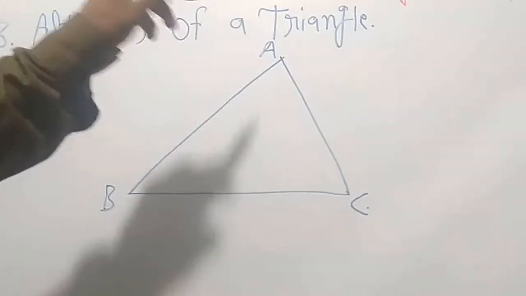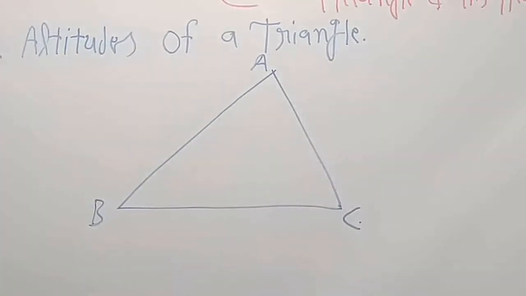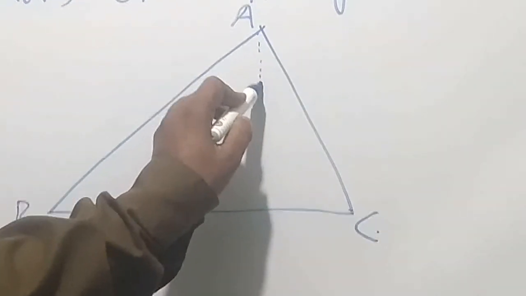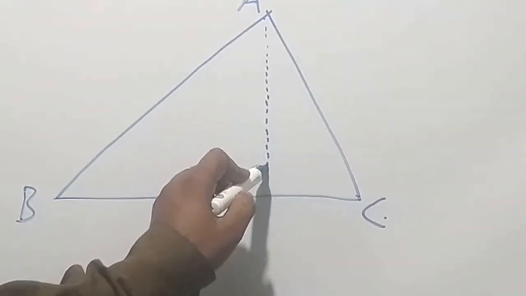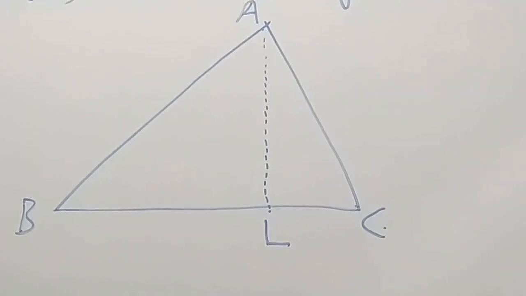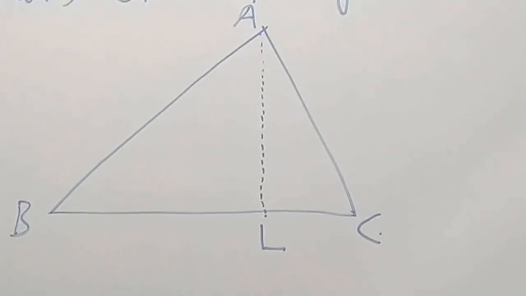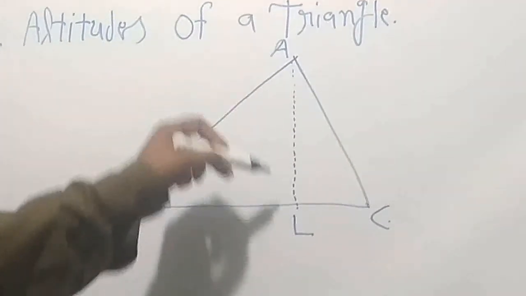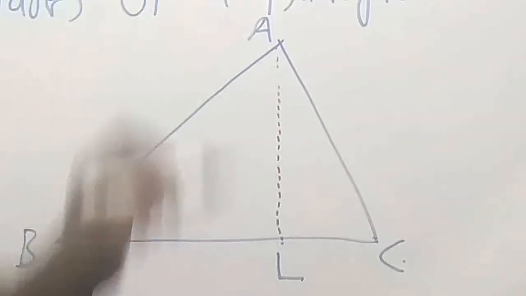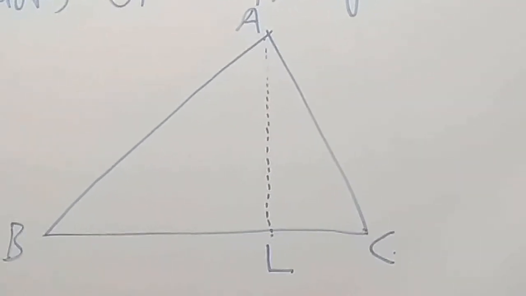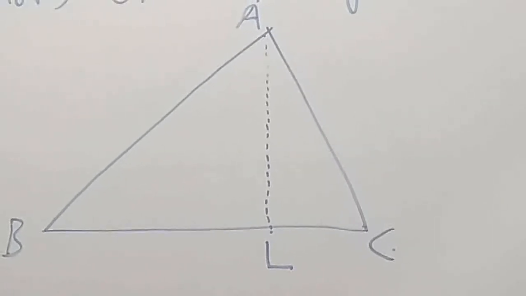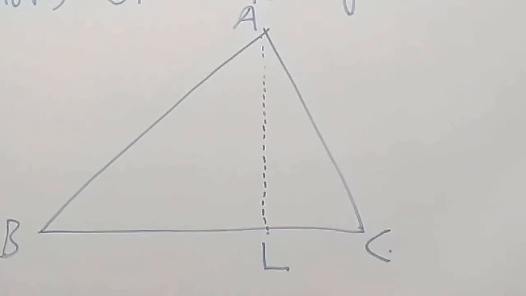Topic: altitudes of a triangle. This is the given triangle ABC in which we draw one line like this. This is AL. This is called the altitude of a triangle. What is altitude? The perpendicular line segment from a vertex of a triangle to its opposite side is called an altitude of the triangle. A triangle has three altitudes.